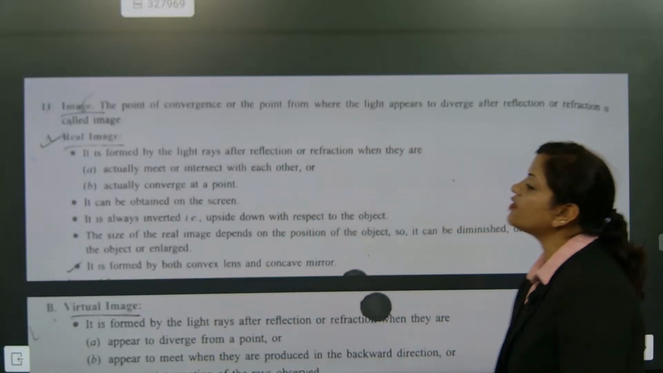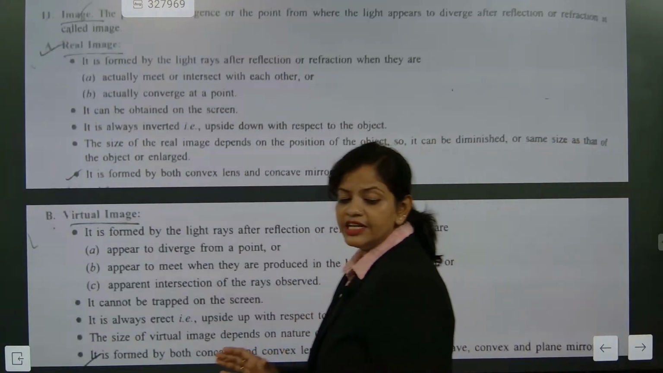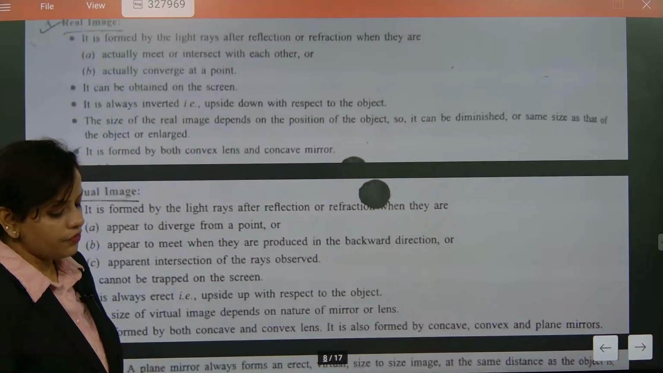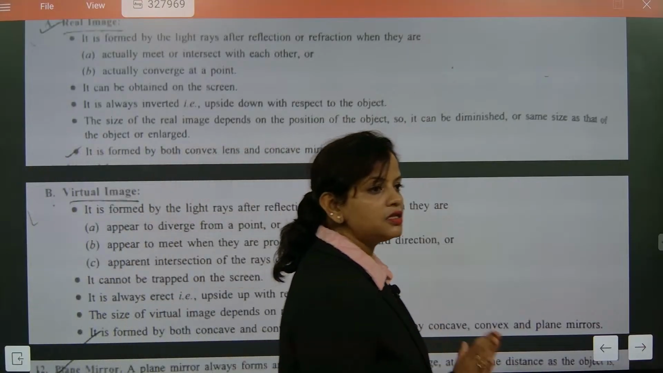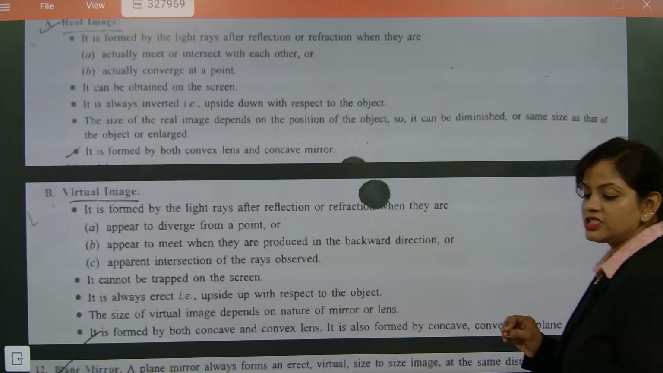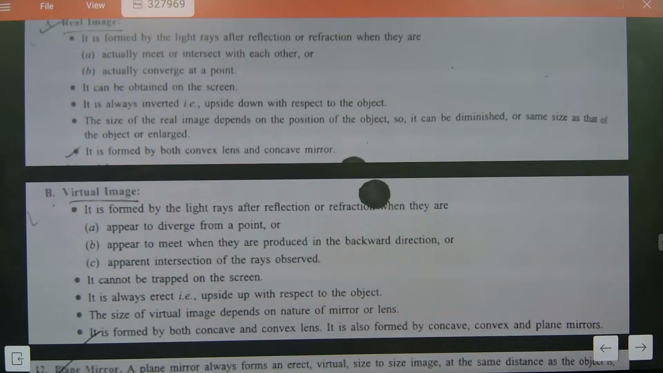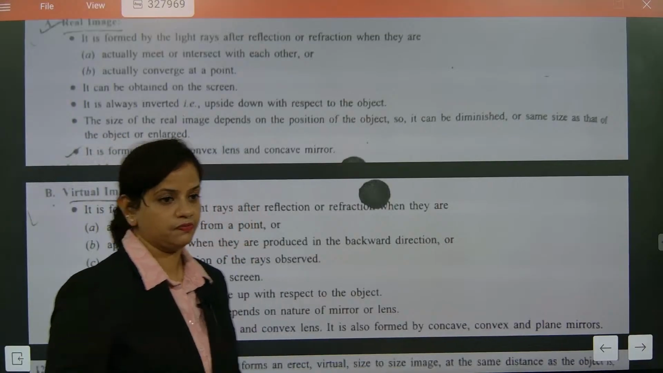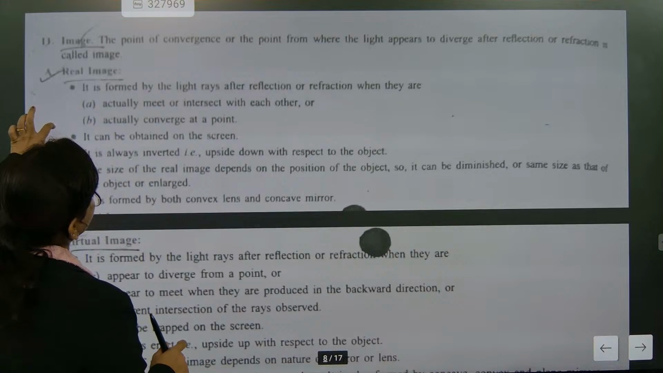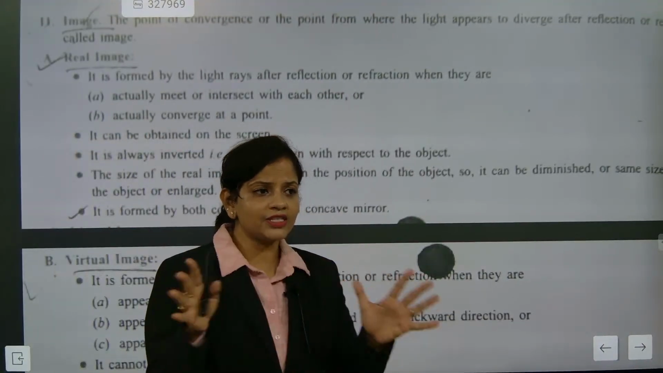So now look here, real image and virtual image. At least 4 points of real image and virtual image you should keep in your pocket, otherwise it is very difficult. How many points do you have to keep? 4 points. Carefully learn the 4 points between real image and virtual image. What is the difference between real image and virtual image? I will explain the most important point.